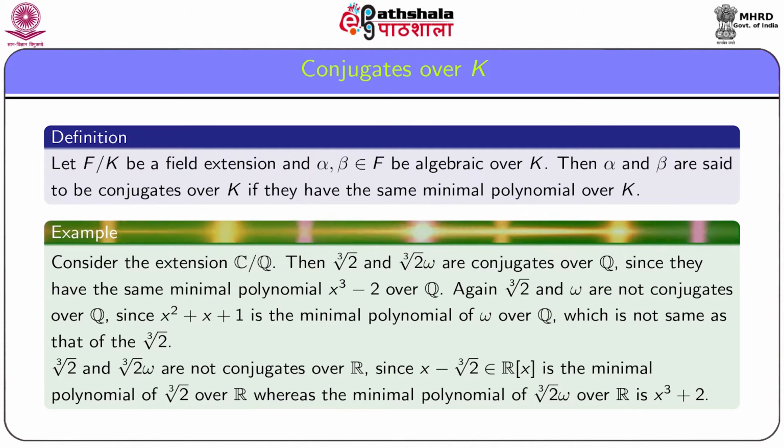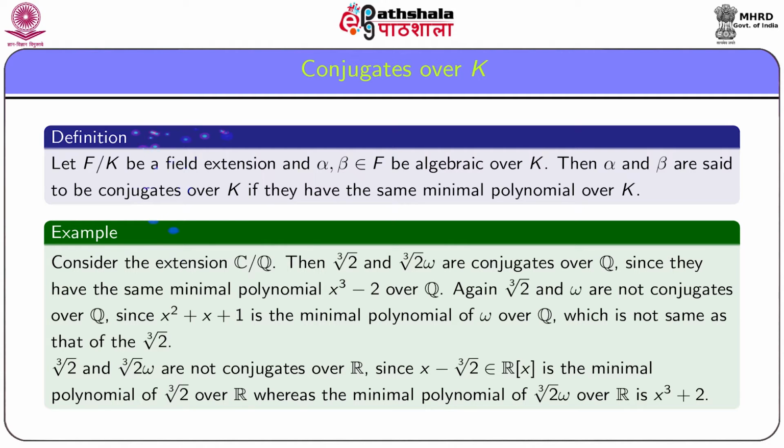As an example, consider the extension C over Q and two elements cube root of 2 and cube root of 2 omega in C, where omega is one of the complex cube roots of unity. Then x cube minus 2 is the minimal polynomial of cube root of 2 as well as of cube root of 2 omega over Q.